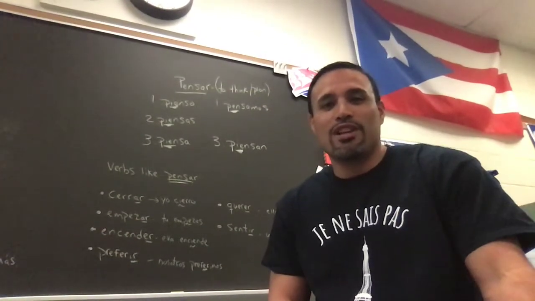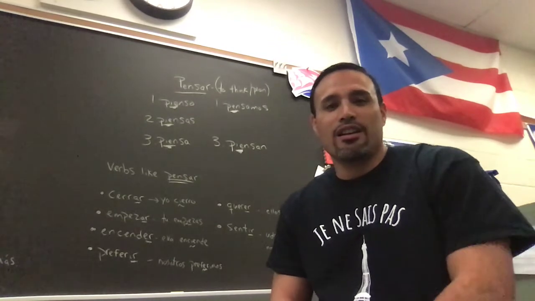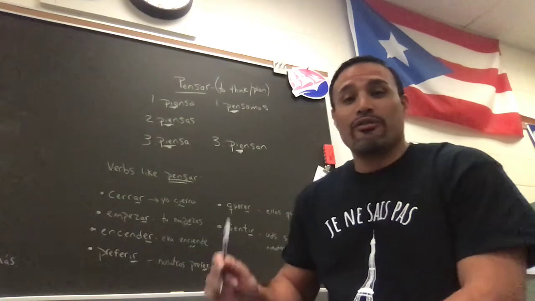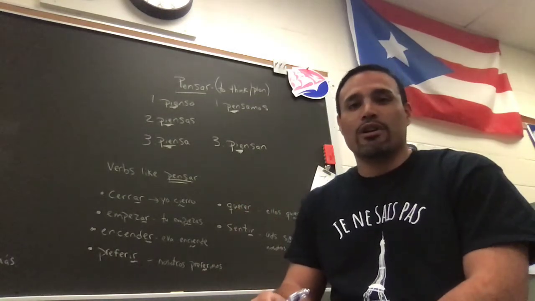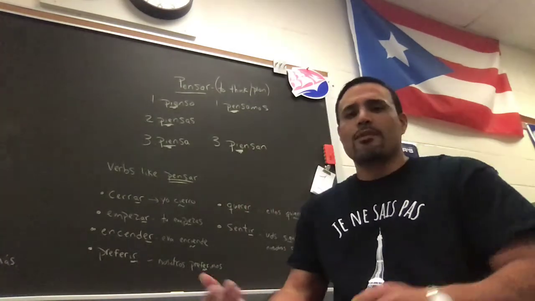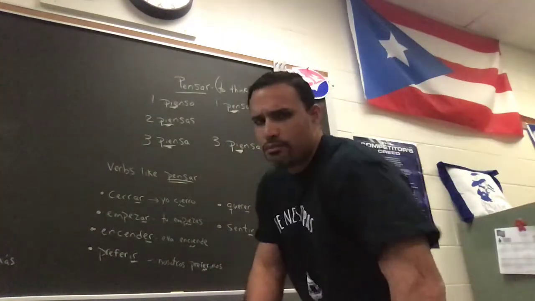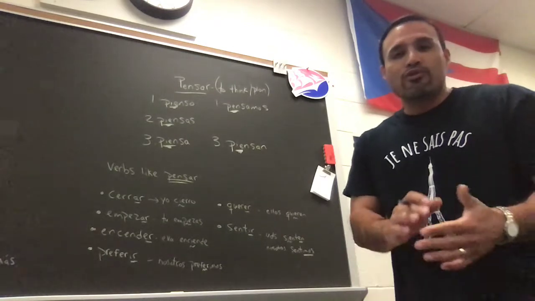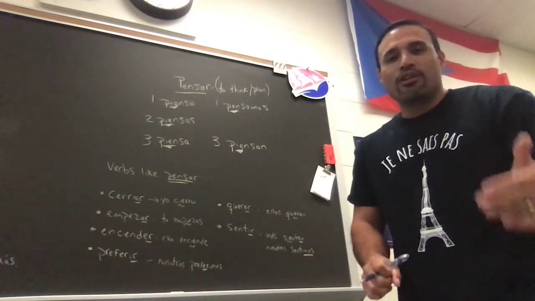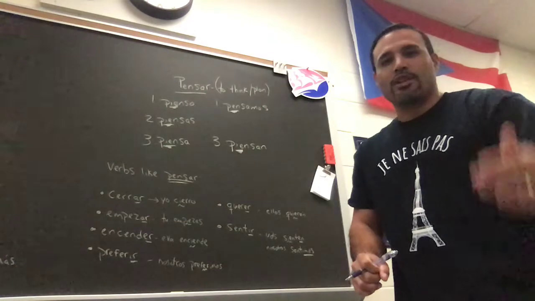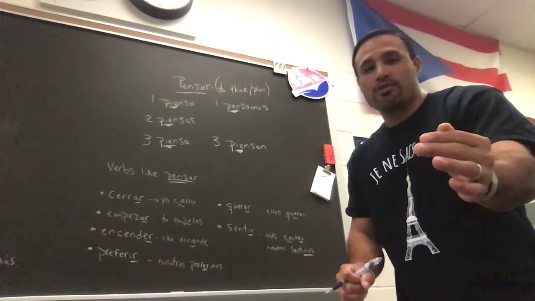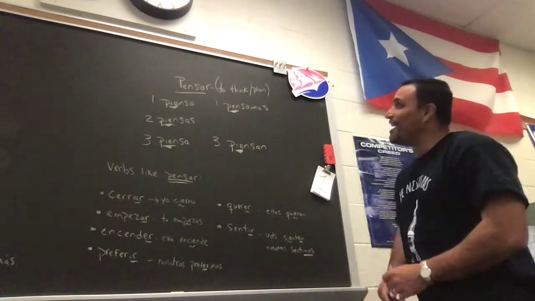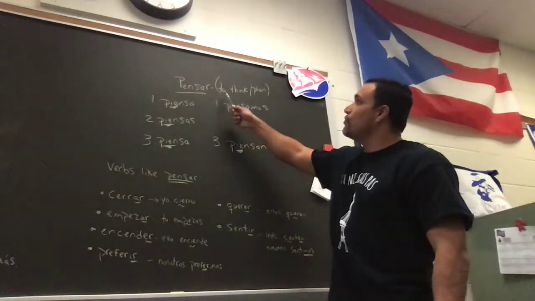It's Tuesday, the 17th. In your in-class instruction, you should be looking at the verb pensar, which I have right over my right shoulder. This verb is a little different. It's very similar to venir and tener. Those two verbs, we just memorize them, right? Tengo, tienes, tiene, tenemos, tienen. Vengo, vienes, viene, venimos, because it's an IR verb, ends in IMOS. Vienen. All right, so this one is an AR verb. All right, pensar means to think or plan.